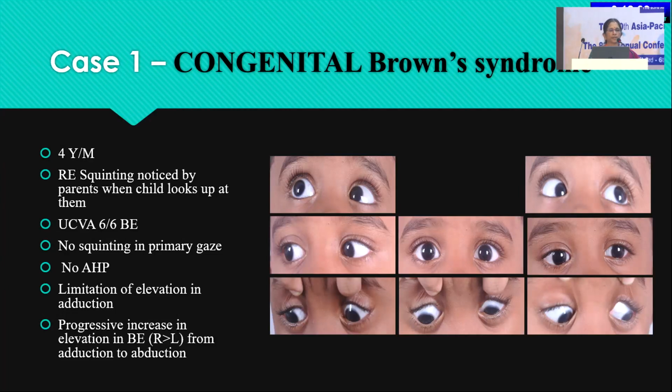So coming to the first case scenario, you have a 4-year-old male child. As you can see here, right eye squinting was noticed by parents when the child looks up at them. Uncorrected visual acuity is 6/6 in both eyes. No squinting in primary gaze. No abnormal head posture. And there is limitation of elevation in adduction. You can see the progressive increase in elevation in both eyes from adduction to abduction.